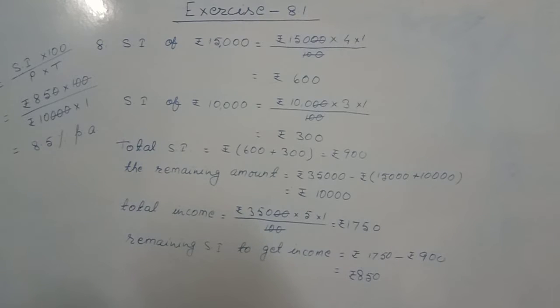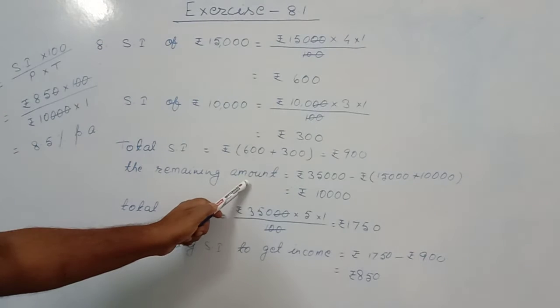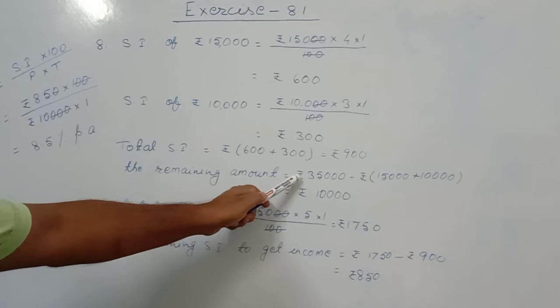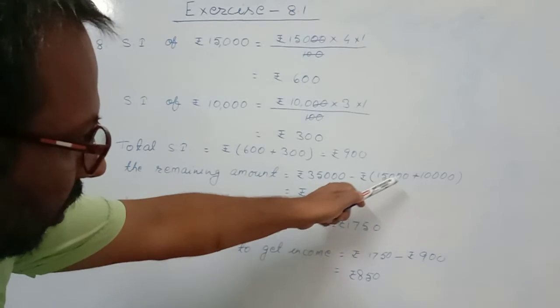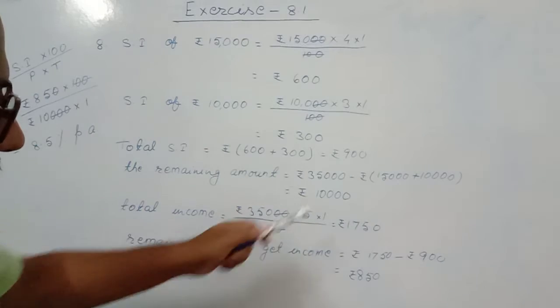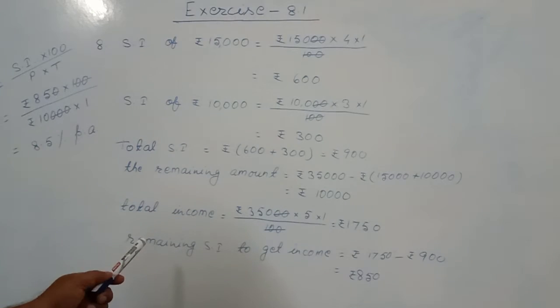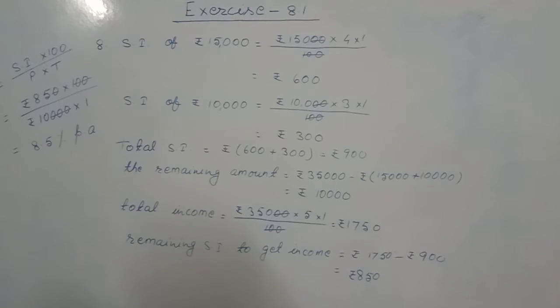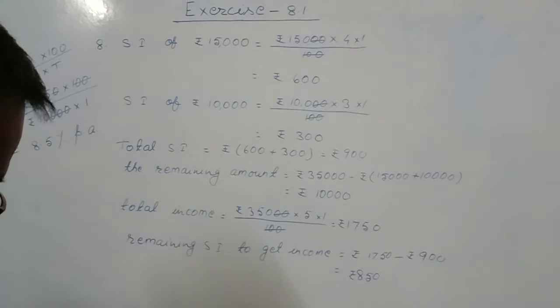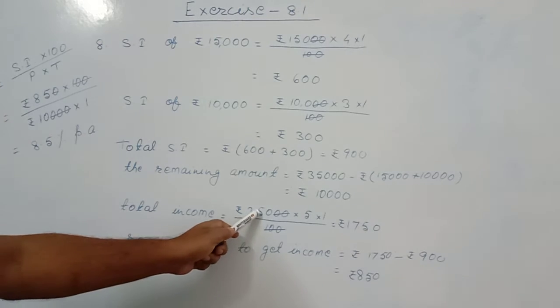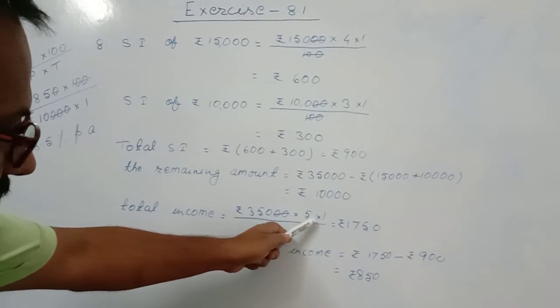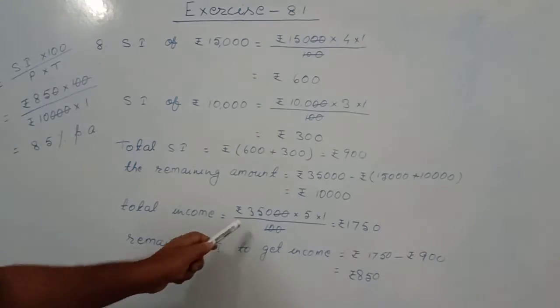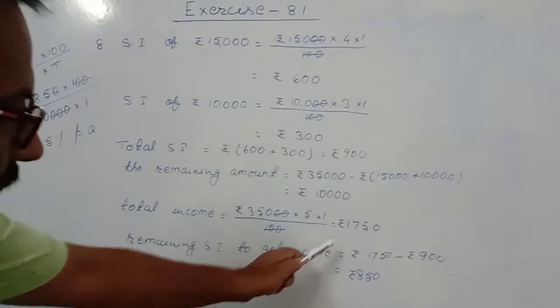Out of 35,000, he lent 15,000 and 10,000. So the remaining amount that is to be lent is equal to 35,000 minus 15,000 plus 10,000. It became 10,000. And the required income is 5% of 35,000, that I have calculated. 35,000 into 5, that is the rate of interest, into time 1 by 100, PRT by 100, that I got 1,750.